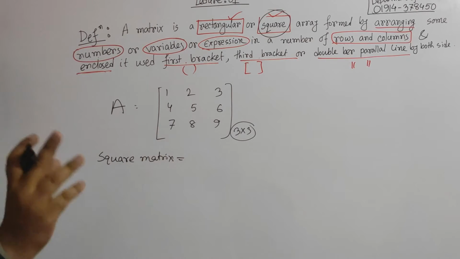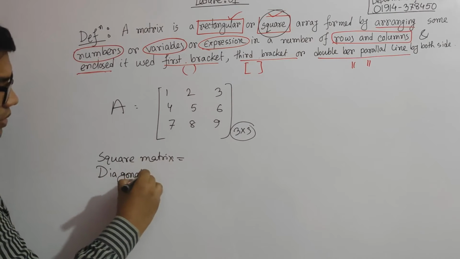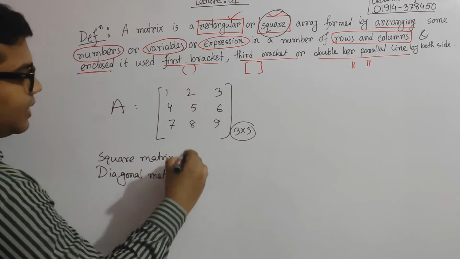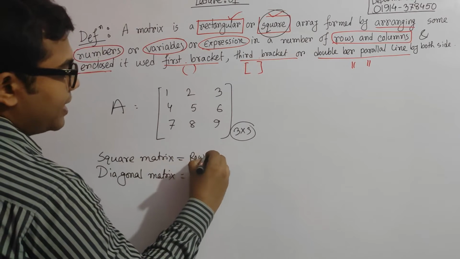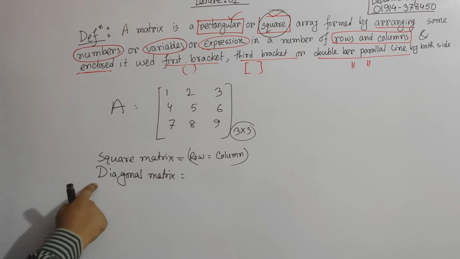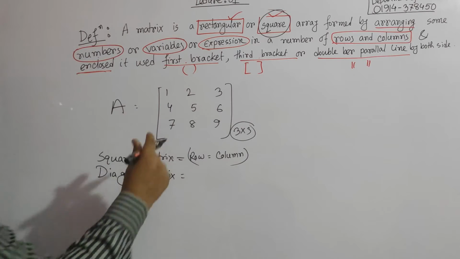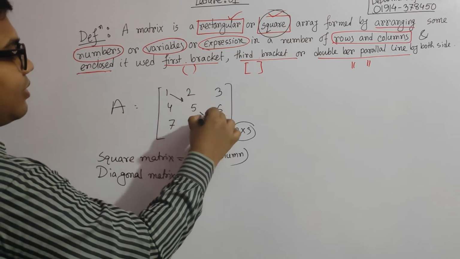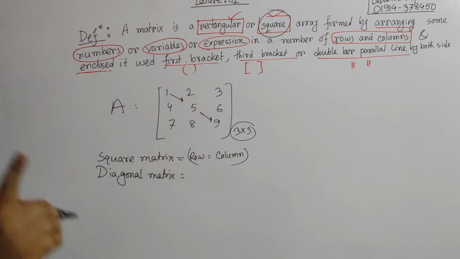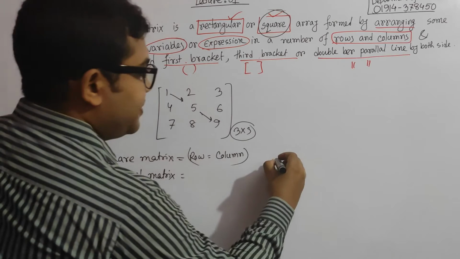Okay, now we are going for the second term, that is the diagonal matrix. In this matrix, rows must be equal to columns. This is our square matrix, and this diagonal matrix must be a square matrix. So in any square matrix, if only the principal diagonal entries are non-zero, those matrices are known as diagonal matrices. What we have been talking about is a very important part, that is the principal diagonal.